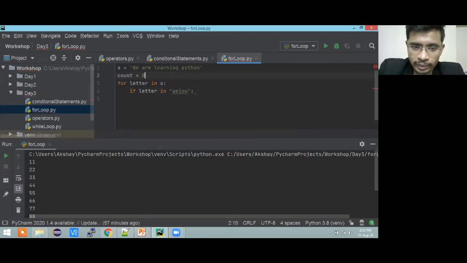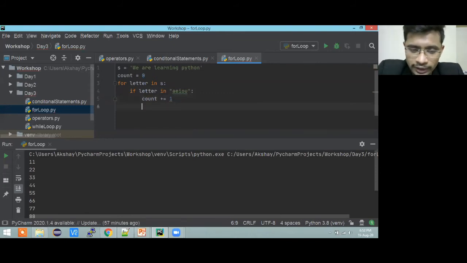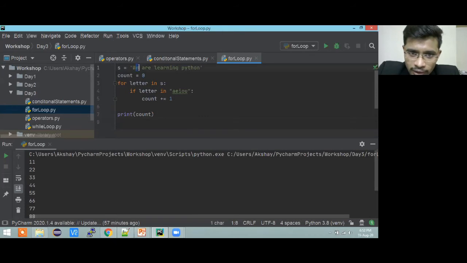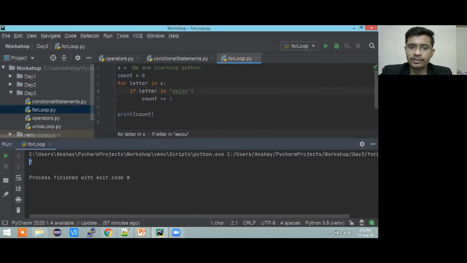Initially there will not be any variables, and here I'm going to increase the count, and I'm going to use this shorthand. So this is how our count will increase, and at the end, coming out of the loop, I'm printing the value of count. I'm just giving an extra space. Here we go. Now let's check. We have 1, 2, 3, 4, 5, 6, 7 vowels, right? Let's check whether our code is giving the right value. Yeah, so we got the 7 vowels.